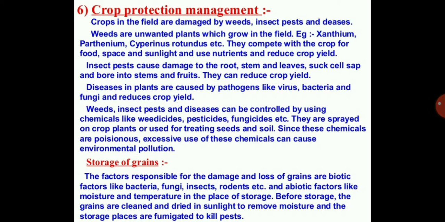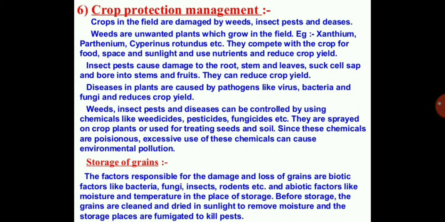There are also weeds, that is the unwanted plants which grow in the field. For example, Xanthium, Parthenium, then Cyperus rotundus, etc. In Marathi you can say the gavat, okay, the grass, which is unwanted. They compete with the crop for food, space, and sunlight, use up nutrients, and reduce crop yield. A question can be asked about what is a weed and what is the disadvantage of the weed.